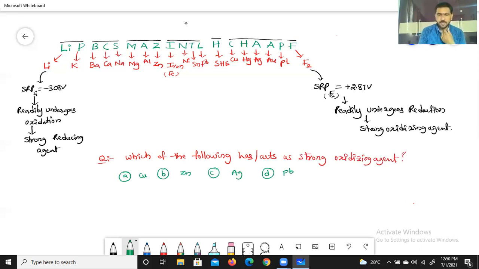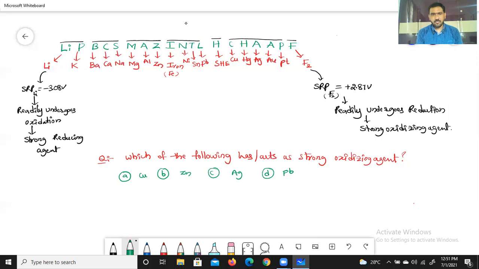By using the series given on the screen, we first have to get the SRP values of these four options. After getting the SRP values, we can easily get the answer. Among copper, zinc, silver, and lead, the one on the right side of the series with the highest positive SRP readily undergoes reduction itself and acts as a strong oxidizing agent.